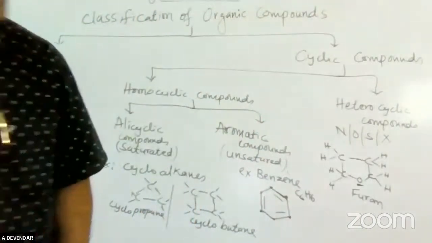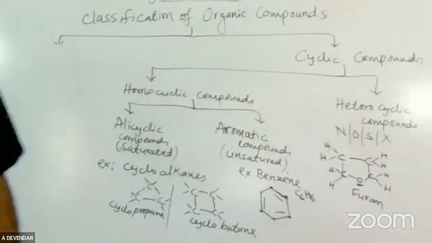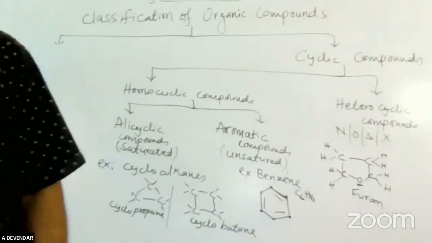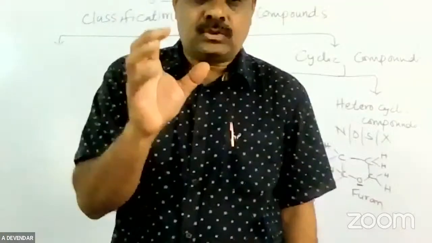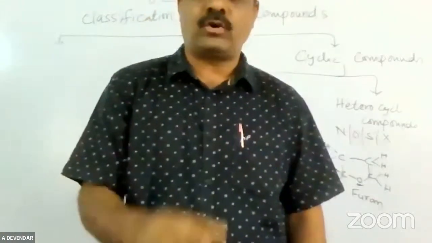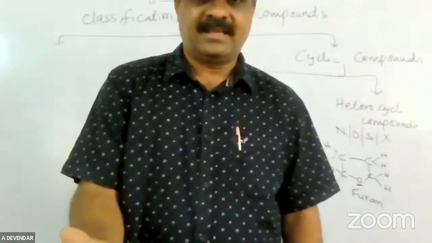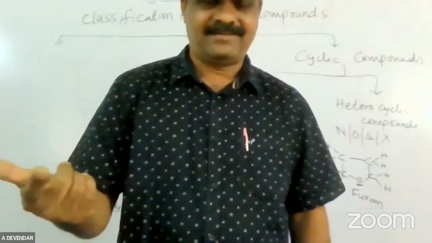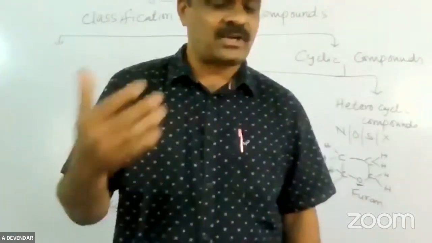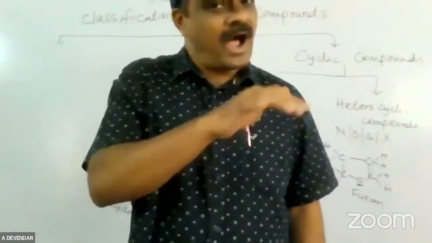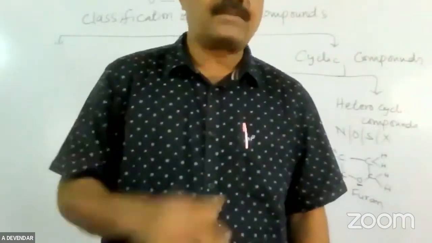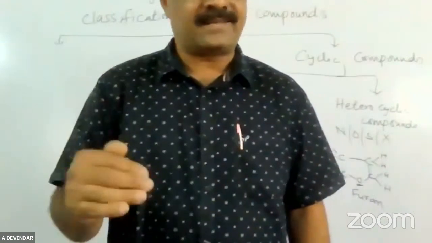Okay. Next, we will go to the classification of organic compounds based on the functional group. This is very important. Only if you identify the functional group can you pronounce the name. Suppose a single bond is there, it is called ane: saturated hydrocarbons, so alkane. If a double bond is there, it is called ene. If a triple bond is there, it is called yne.